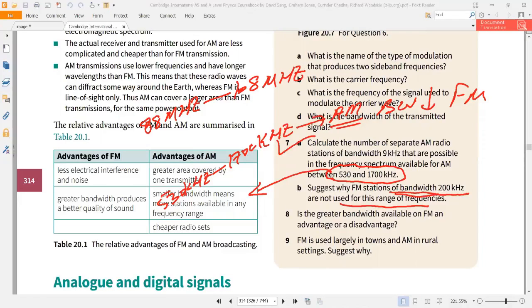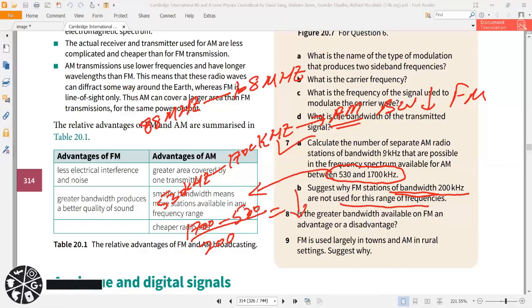So let's check the number of radio stations. If you use this band, 530 kilohertz to 1700 kilohertz, for the bandwidth of 200 kilohertz, then the number of radio stations will be very less. That will be 1700 minus 530 divided by 200. So you will get a very small number of radio stations.